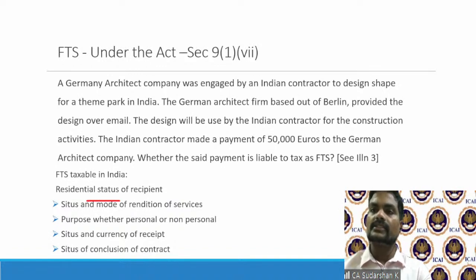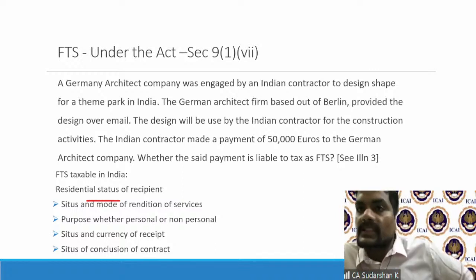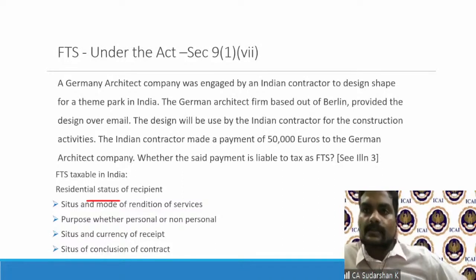That is, the services should not only be utilized in India, the services should also be rendered in India. So only if both conditions are satisfied, that is, a non-resident providing services, those services should not only be utilized in India, but also be rendered in India. This was a very landmark judgment, because obviously all taxpayers were happy, especially non-resident taxpayers.